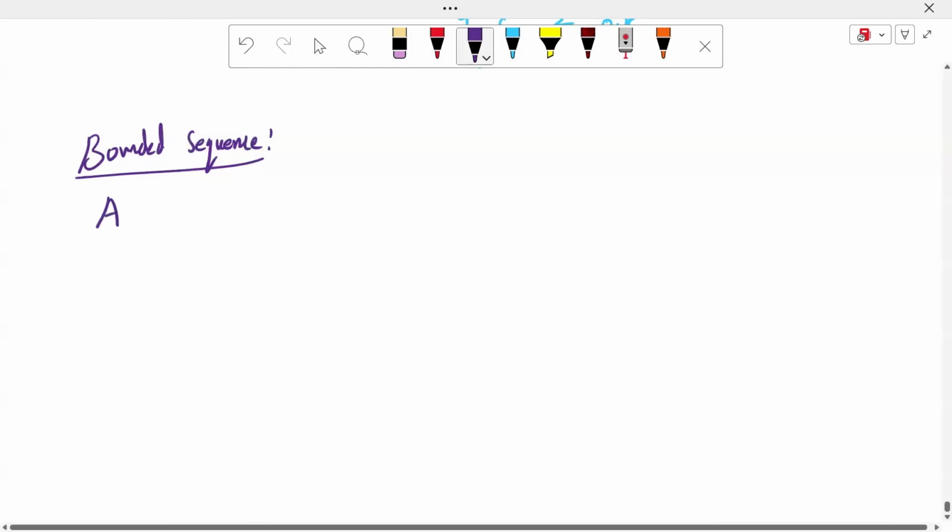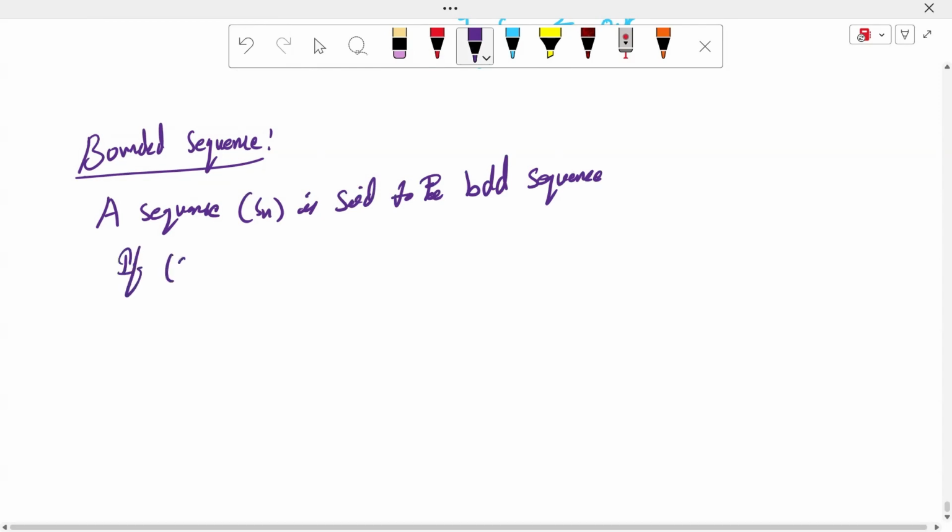A sequence Sn is said to be a bounded sequence if Sn is bounded above and bounded below.